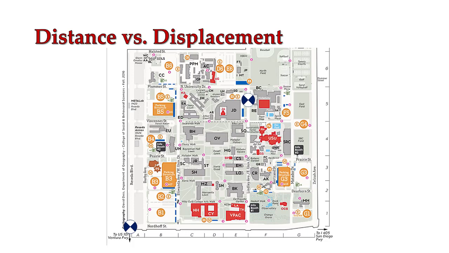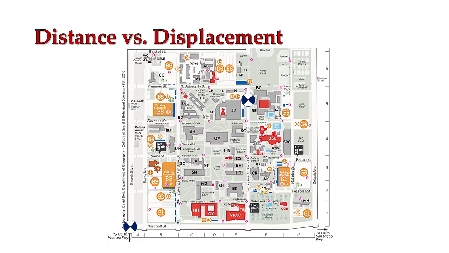In another case, I could actually cut through campus and potentially several buildings in order to get to that same final position. Note in this example that there were two different routes that I took to get from my initial position to my final position.